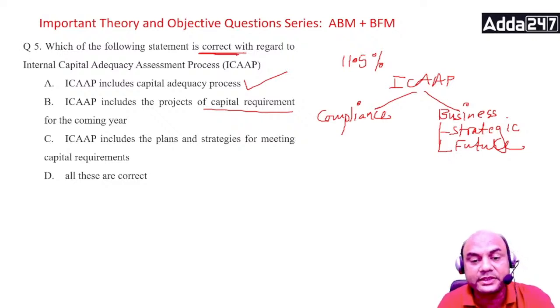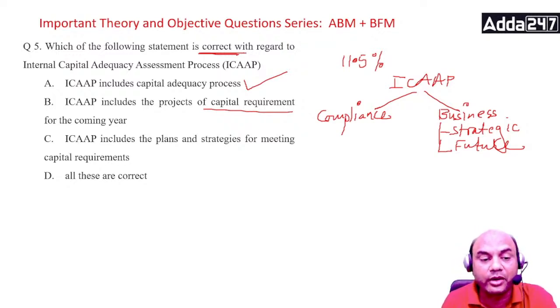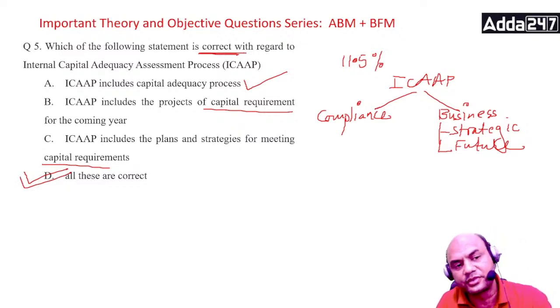So it includes the projections of capital requirement. ICAP includes plans and strategies for meeting capital requirements, obviously. So the answer is all of these. D is the answer.